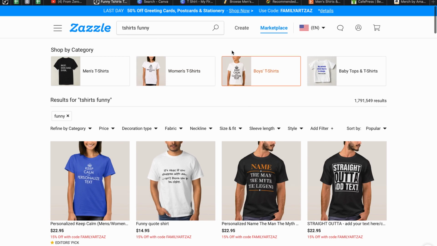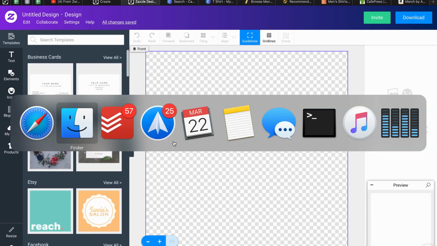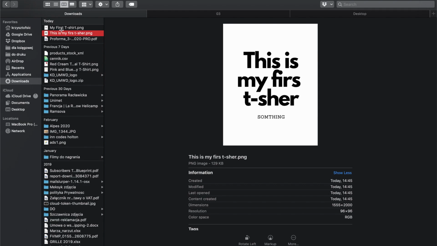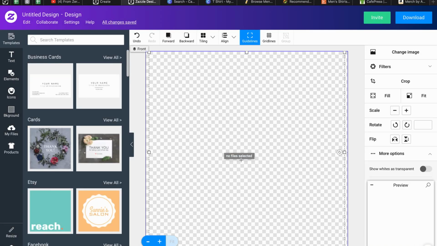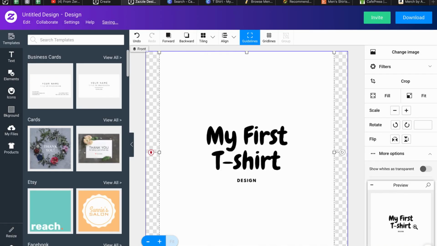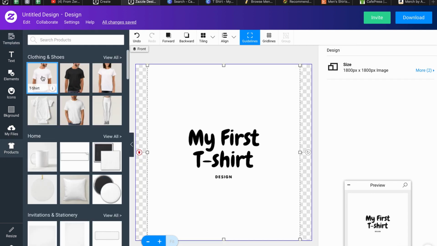When you create an account here, you can simply go to create, start a new design, and from here we will drag and drop our design. Like you see, the product will be a t-shirt, for example for men.